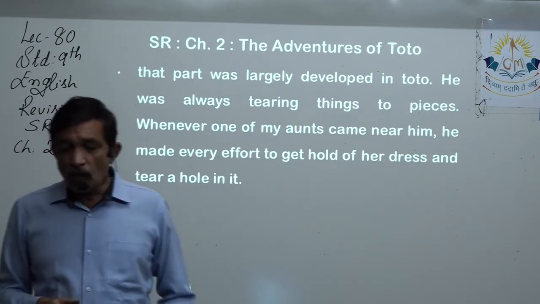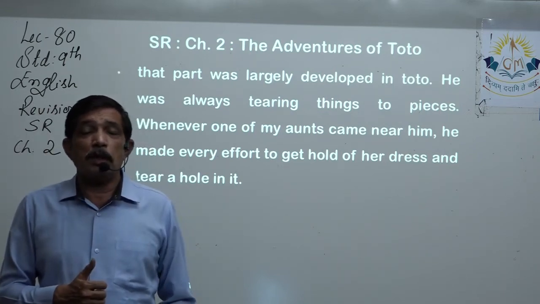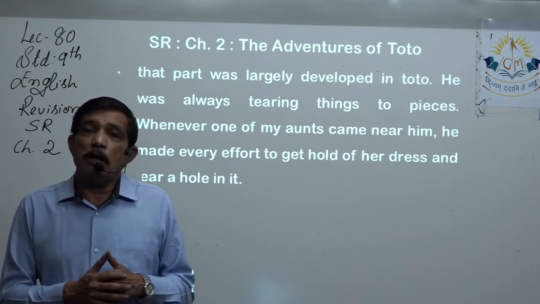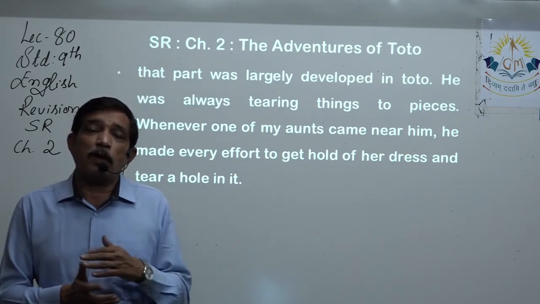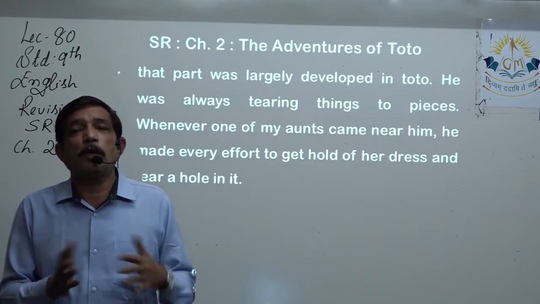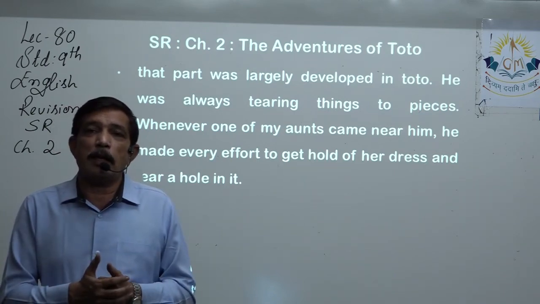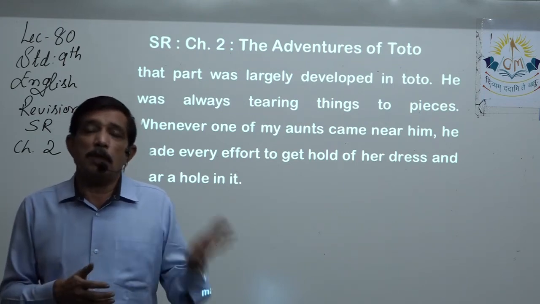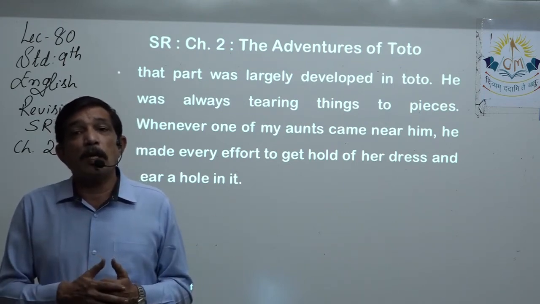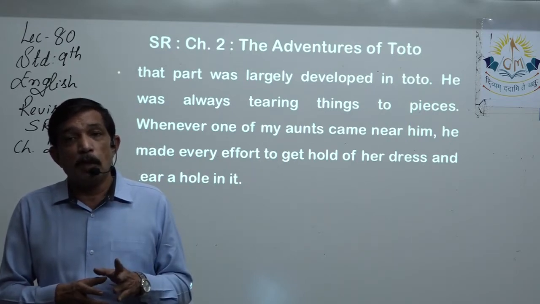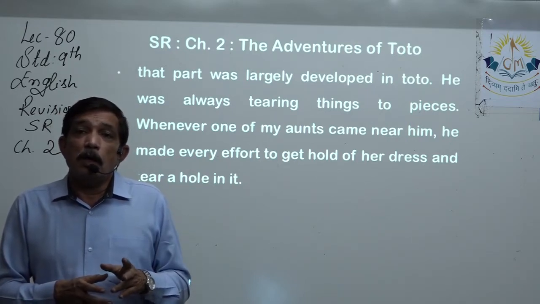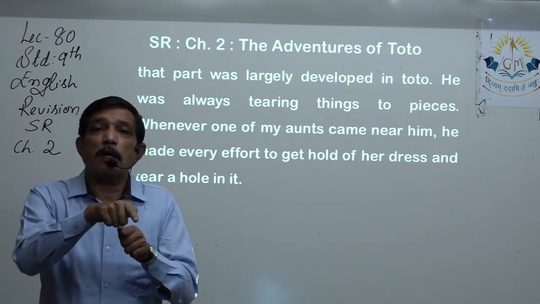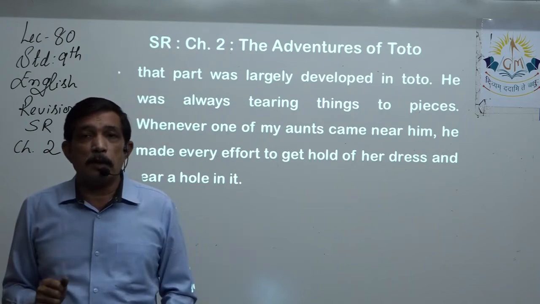So one example is given to you, that when aunts, now this is a family household, so relatives will be on and off coming to the household, maybe for food or just passing by and come to meet. So lots of aunts came. Yes, from father's side, mother's side, aunts came. So whenever some aunt came or somebody came to meet, Toto will try to catch the dress and try to poke his finger and make a hole in it and then tear apart that dress.